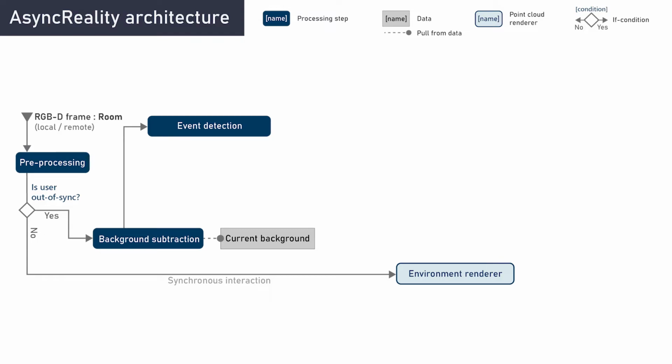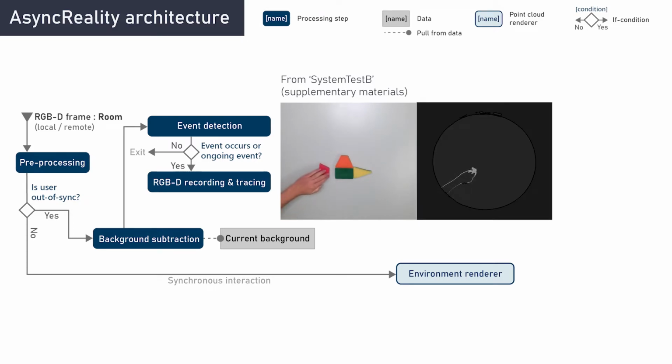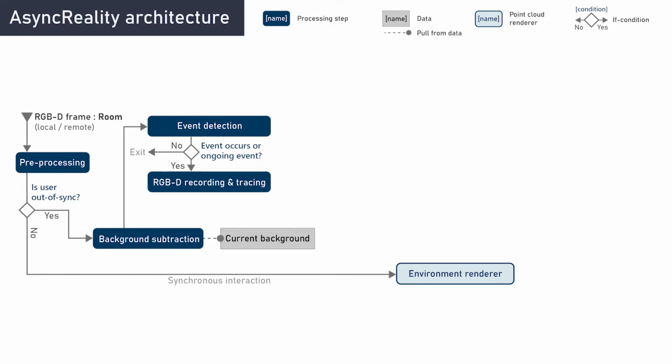Our event detection checks whether the RGBD frames differ from that background. If that is the case, we start recording the incoming RGBD frames. While recording, we also keep track of regions where depth values are close to the background, for instance, when a person touches or moves objects. We call this the traces of the event. Once the system does not detect movement for a short while, the recording of the event ends and we add it to the list of events.